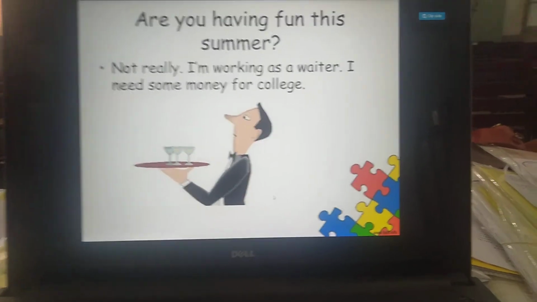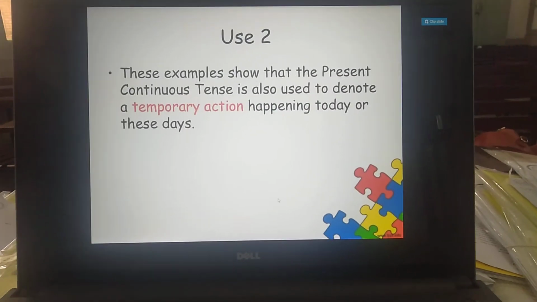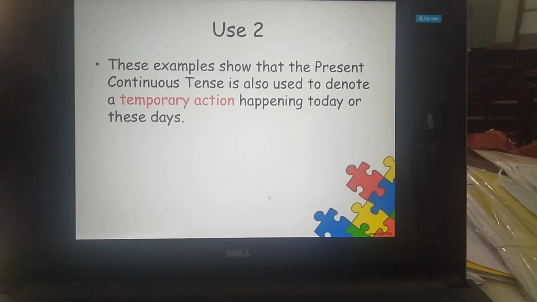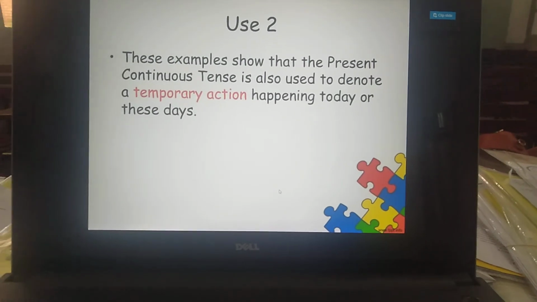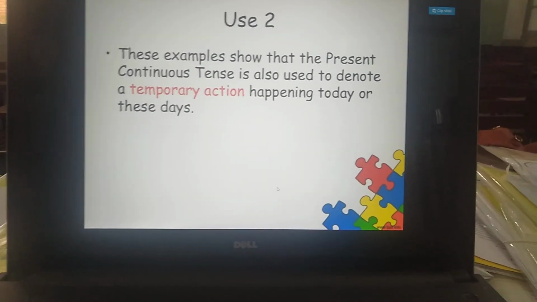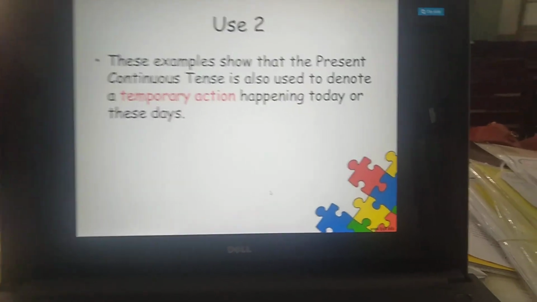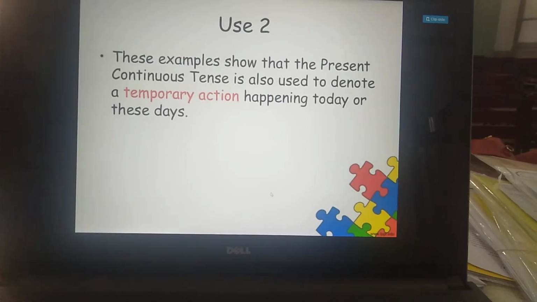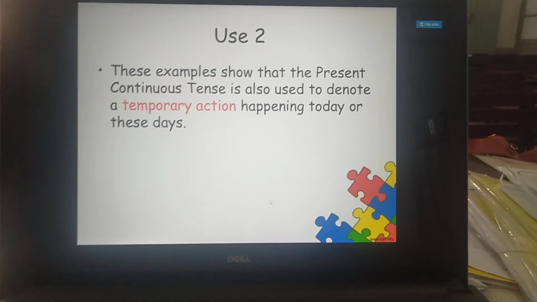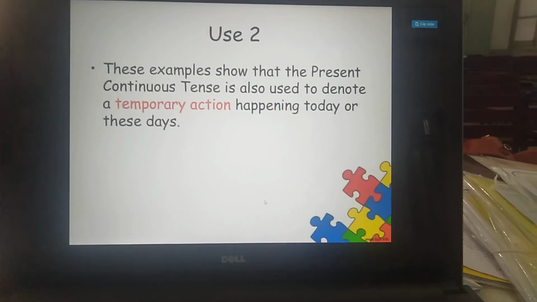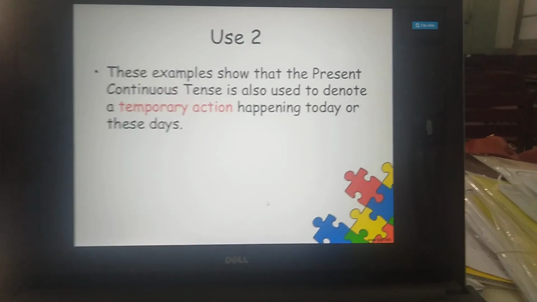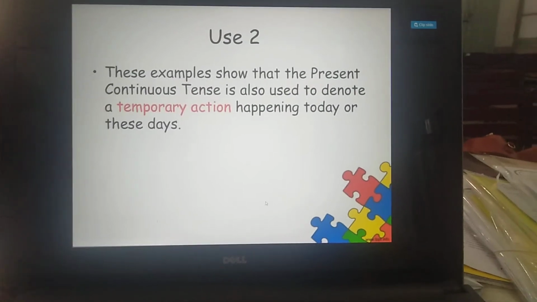So from these examples, it's clear that the present continuous tense is also used for temporary actions. Clear? Because painting a flat is a temporary action. Within 2-3 days it would be completed. Wearing t-shirts and skirts is also a temporary action that would finish after a day or two. And working as a waiter, he said that I am working as a waiter because he needs to earn money for the payment of his fee. Clear?